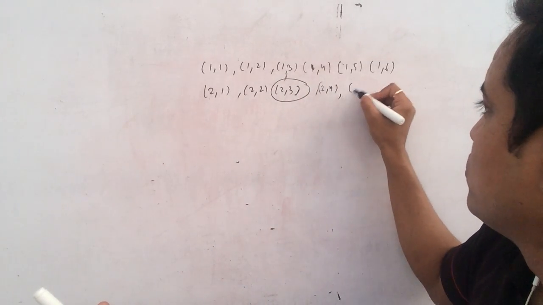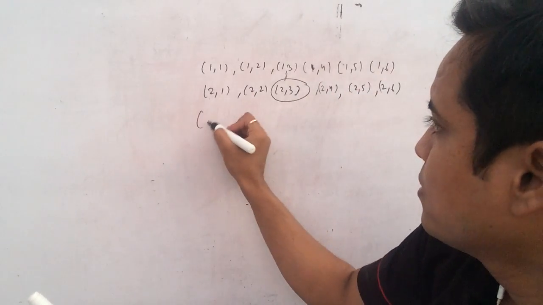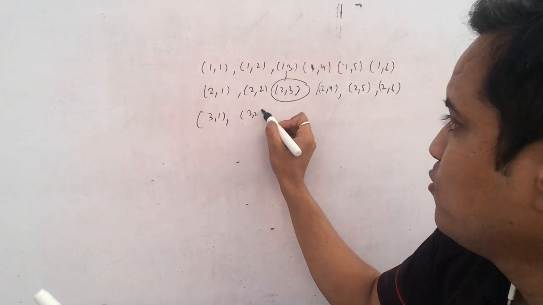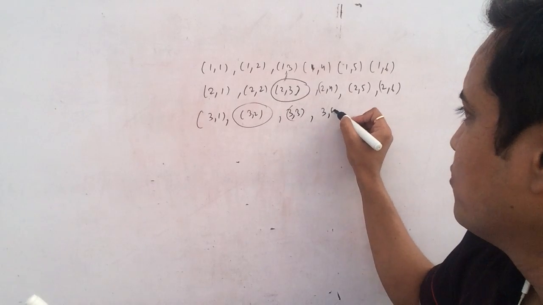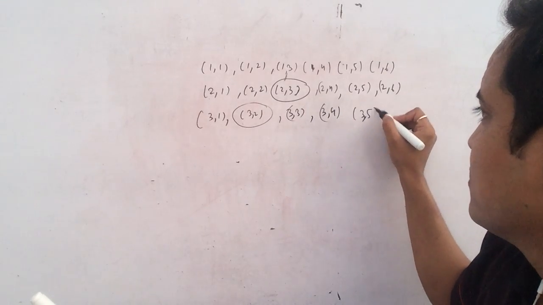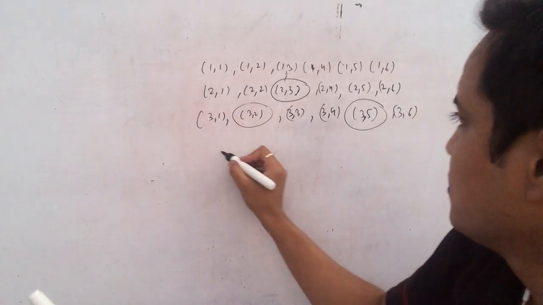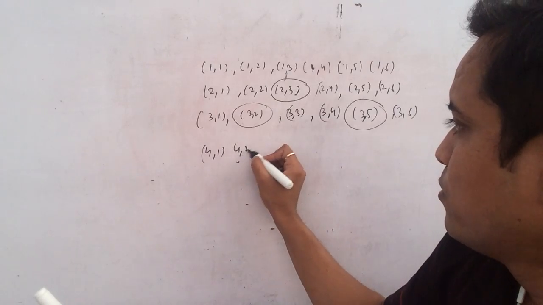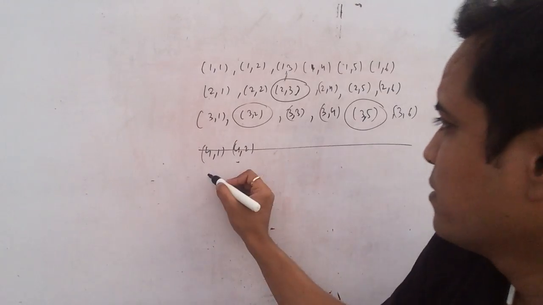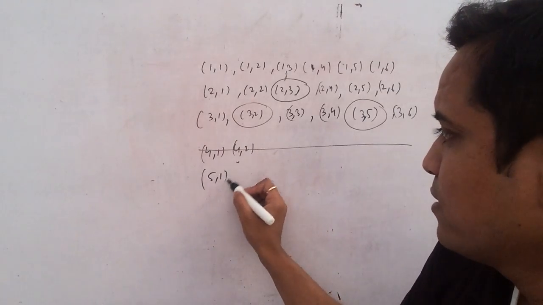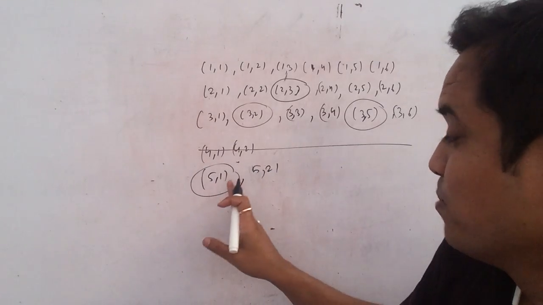2 4, 2 5, 2 6. No. So 3 1, 3 2. This one is also okay. 3 3, 3 4, 3 5. Yes, this one is also okay. 3 6, 4 1, 4 2. We will not consider these because 4 is not a prime number. Okay, 5 1, yes, 5 1. This one, okay. 5 2. Yes, this is also. Oh, I'm sorry.